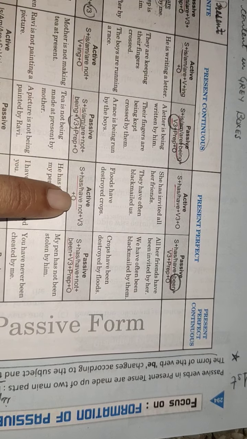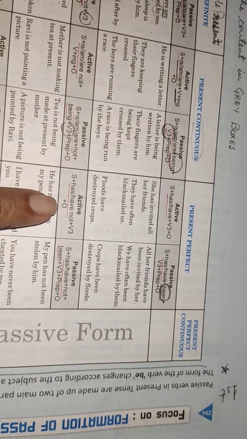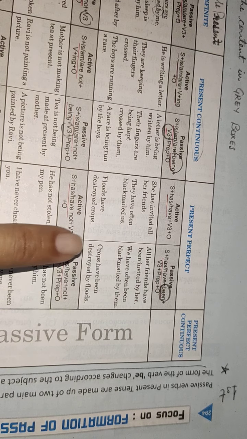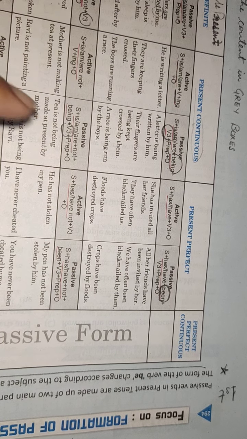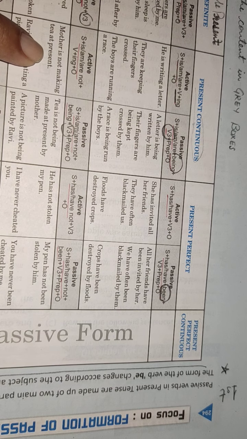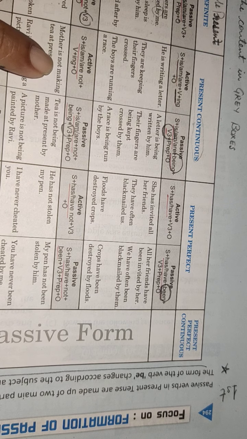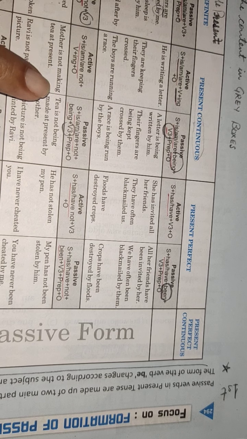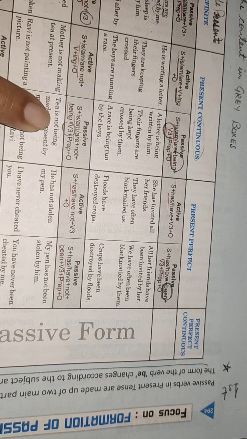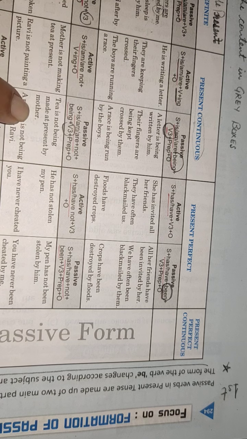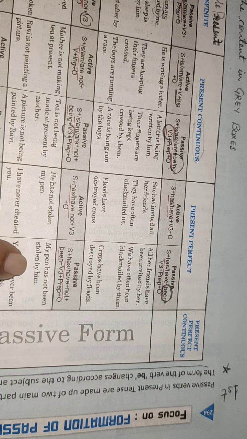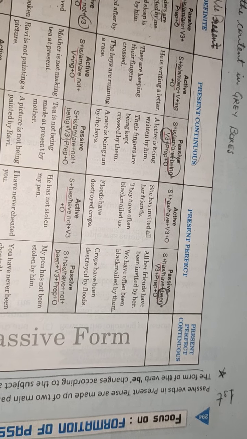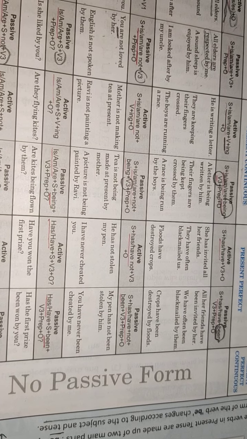Next, if it is has not, have not, meaning a negative in a perfect tense, been is the basic rule. So has not or have not plus been will be there. Let's see the examples. Mother is not making tea at present. So what is my subject? Mother. Is not making is the verb. Tea is the object. So tea has come here: Tea is not being made at present by mother. He has not stolen my pen. My pen has not been stolen by him. It is not at all difficult, bachche. Take it with patience and you will understand it. I am very sure about it.